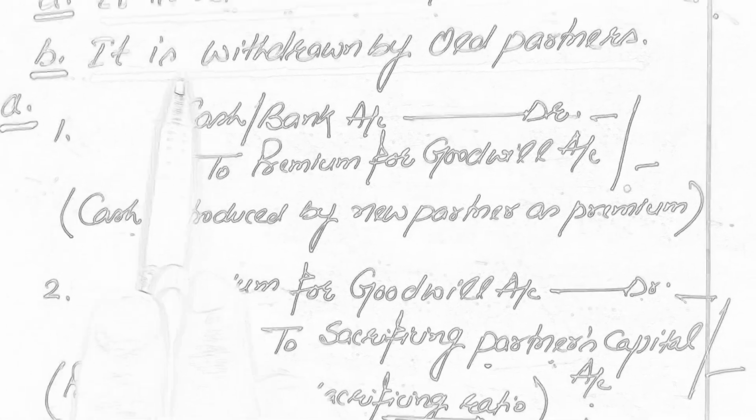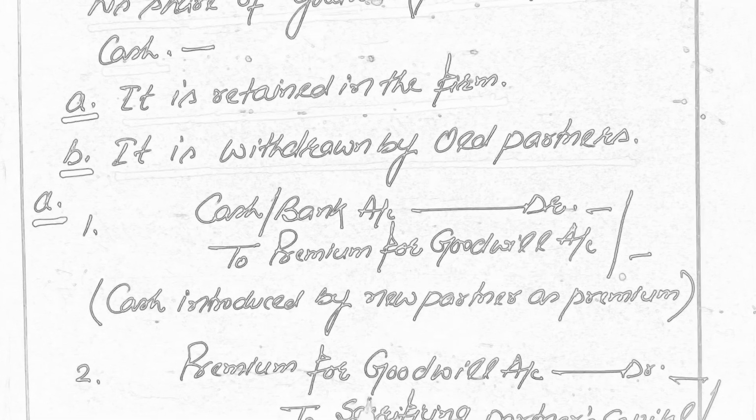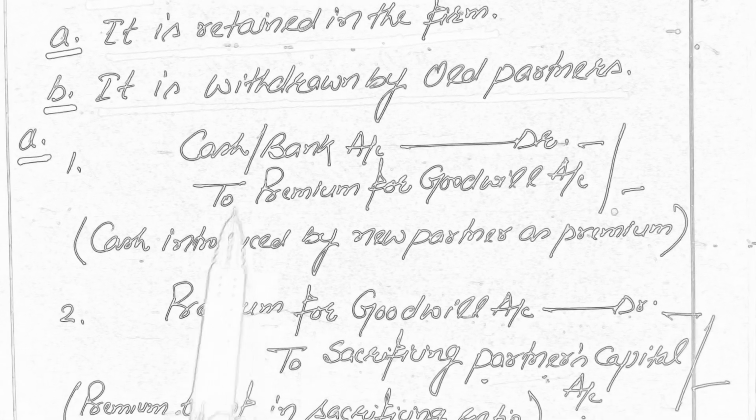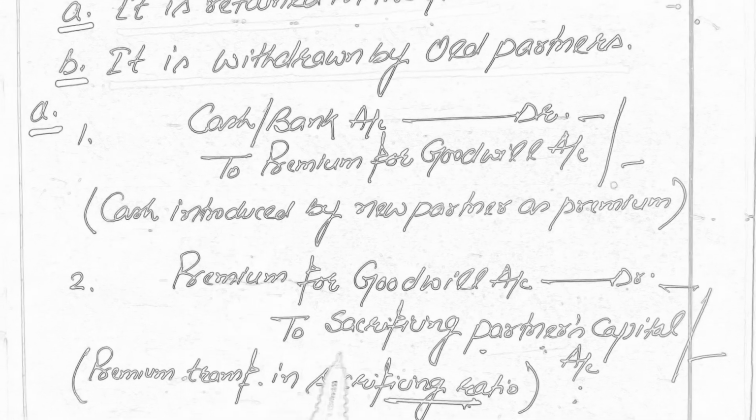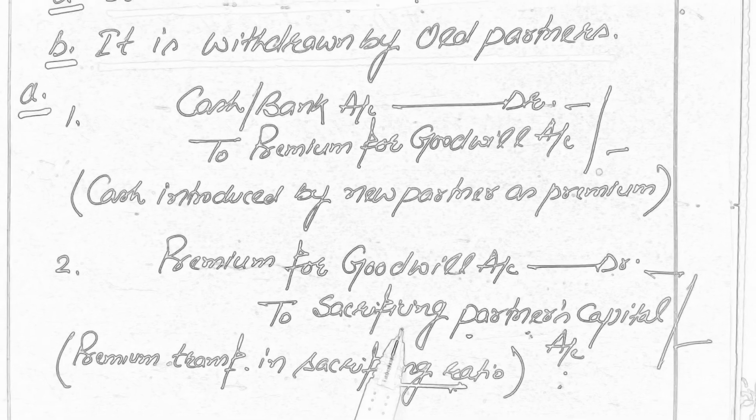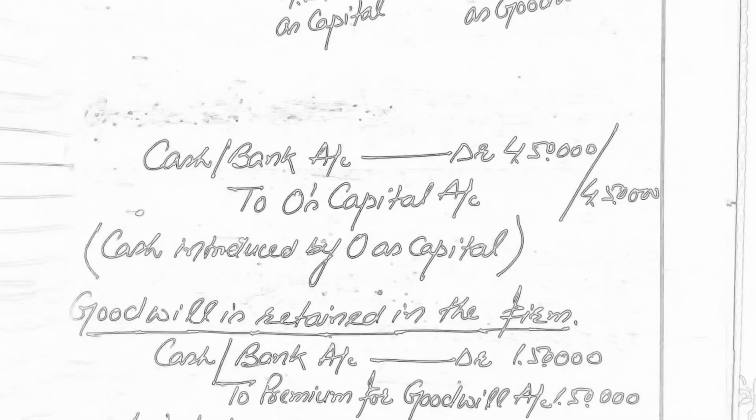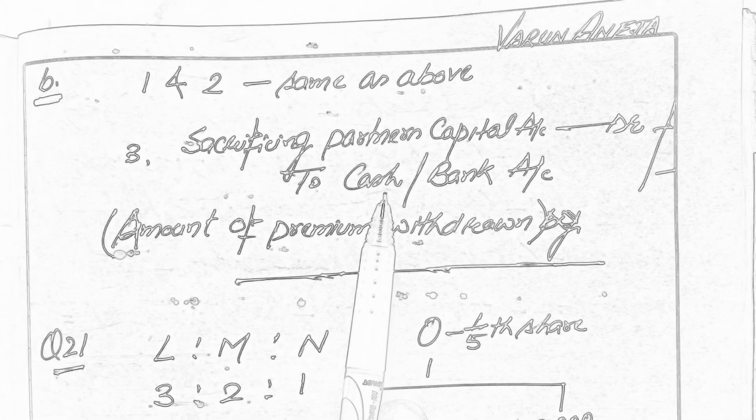Now if the amount of goodwill is withdrawn by the old partners, in this case the first two entries will be the same. That means first of all the new partner will bring his share of goodwill in cash, then it will be transferred to sacrificing partners' capital accounts in their sacrificing ratio, and the third entry is for the withdrawal of the amount of goodwill by the sacrificing partners.